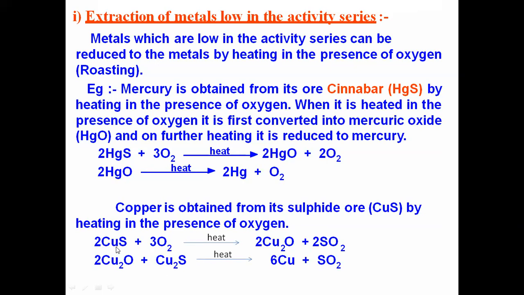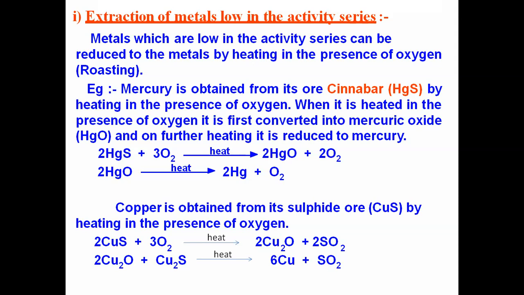So first the sulfide will be converted into oxide. From the oxide, we have to carry out the reduction. Simple heating will not help us for the reduction. For that, we are using the ore again, that is copper sulfide ore, which combines with the oxygen present in the copper oxide and is converted into sulfur dioxide, and we get the copper. So these are the two different examples for the extraction of metals low in the reactivity series.